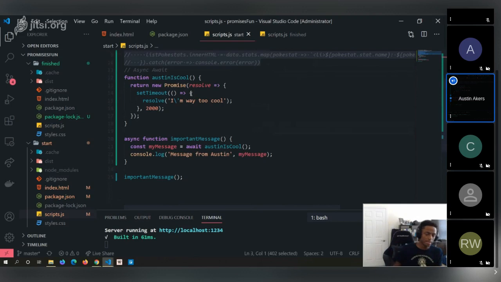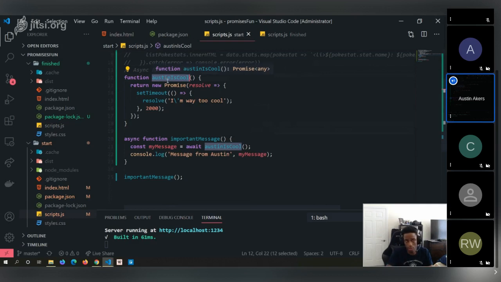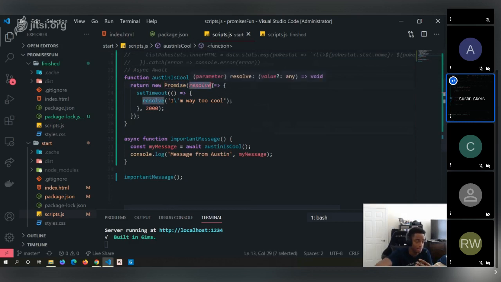So what exactly is happening here? If you look inside, we have a function called Austin is cool. It could be something else, could be Clint is cool or Joe is cool, but I decided to use my name. It returns a new promise, and inside that promise we're resolving something.